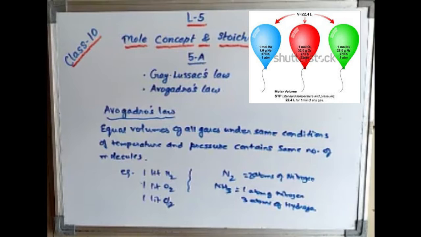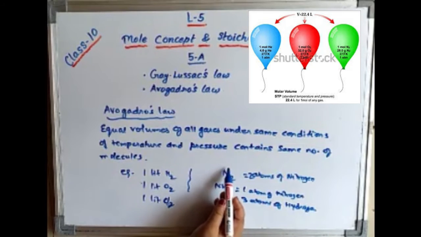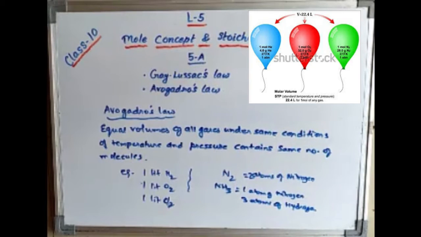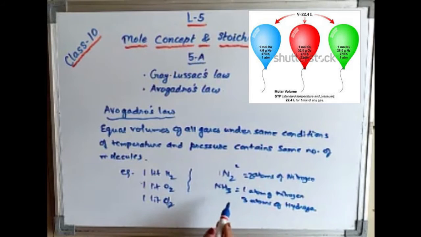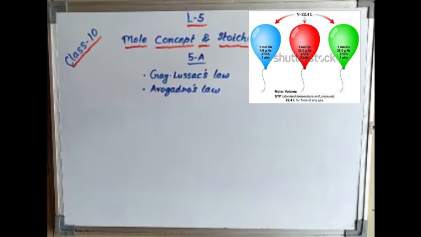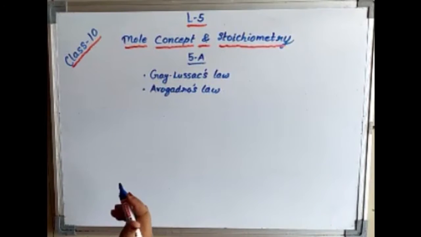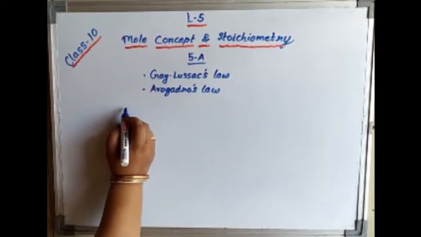Now what about atomicity? Atomicity means one molecule of an element contains how many atoms? That means its atomicity is what? 2. Nitrogen atomicity is 2 because it contains 2 atoms in it. Similarly, with the atomicity, we know in the lower classes we have learned in detail that atomicity is of different types.